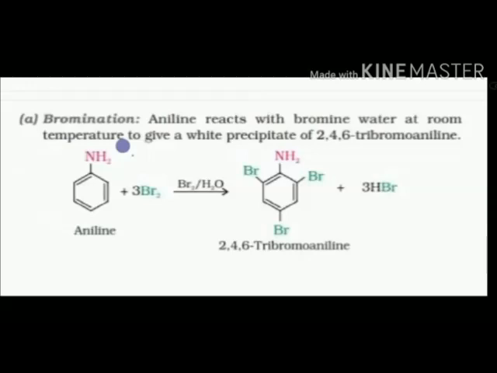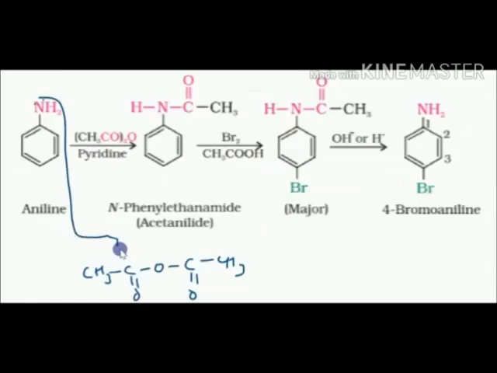Now, if we want to obtain only one bromine attached, first we react aniline with pyridine in the presence of acetic anhydride. The acetyl group gets attached and H is eliminated. You can see N-phenylethanamide, acetanilide, is formed.